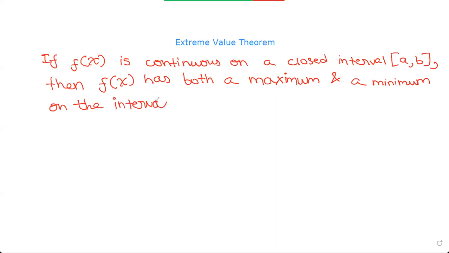So if f of x is continuous on a closed interval, then f of x has both a maximum and a minimum on that interval.